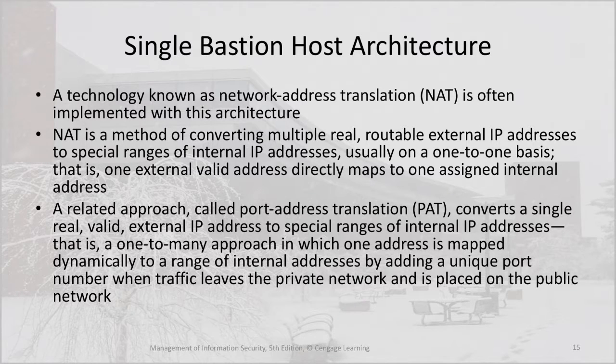A related approach, called port address translation, converts a single real valid external IP address to special ranges of internal IP addresses. That is, a one-to-many approach in which one address is mapped dynamically to a range of internal addresses by adding a unique port number when traffic leaves the private network and is placed on the public network.